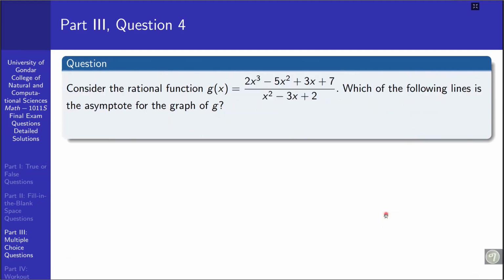Okay, question number 4. Consider the rational function g of x equal to 2x cubed minus 5x squared plus 3x plus 7 over x squared minus 3x plus 2. Which of the following lines is the asymptote for the graph of g? y is equal to 2x minus 5, 2x minus 1, 2x plus 3, 2x plus 1.